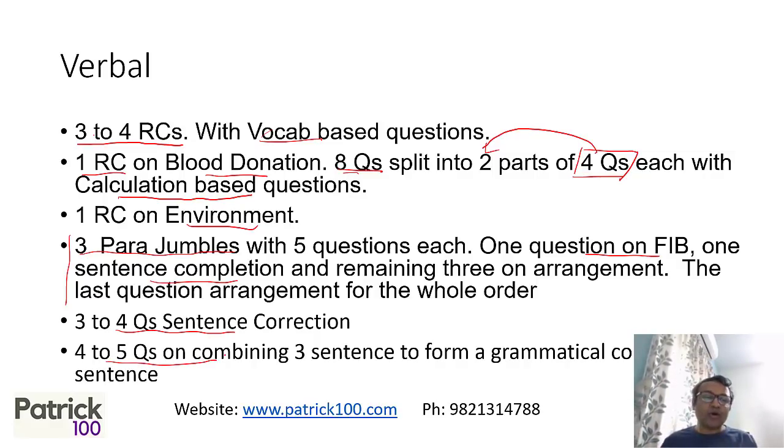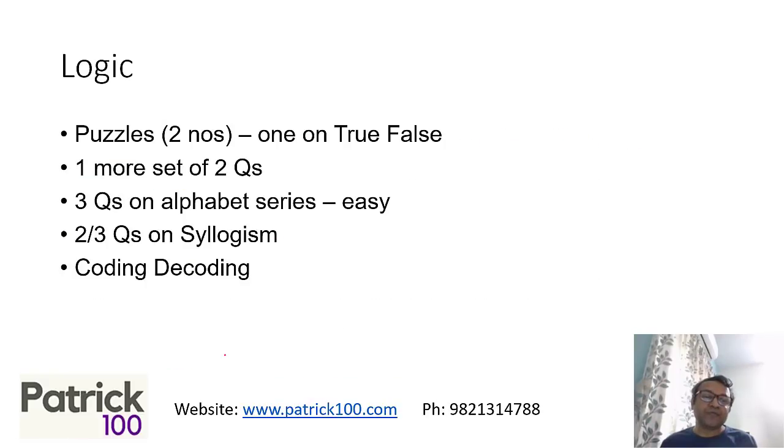Tentatively, this is what we got as news regarding the verbal section. Again it was jumbled: some questions in the start, some in the end, and you have to search for questions and then work on them. Comparing slot 1 and slot 2, there were fewer vocab based questions and a little more RC based. RC was similar; even the first slot had 3 to 4 RCs. The first slot did not have too many parajumbles; here, more parajumble questions. So there was a little change in the verbal pattern.